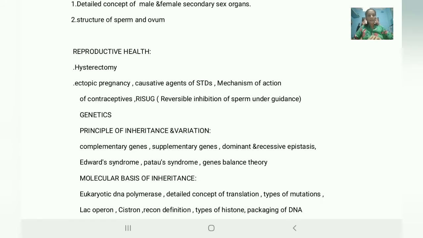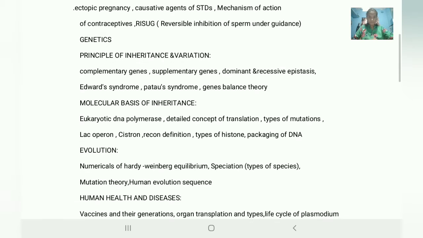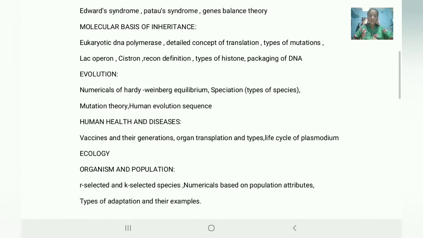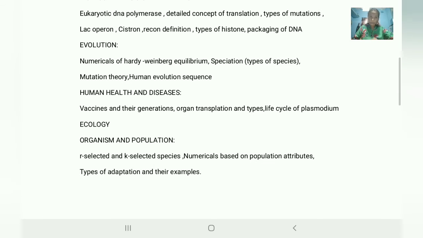Next, molecular basis of inheritance: eukaryotic DNA polymerase, detailed concept of translation, types of mutations, lac operon, cistron, recon definition, types of histone, packaging of DNA. Next, evolution: numericals of Hardy-Weinberg equilibrium, speciation, types of speciation we learned. Mutation theory, human evolution sequence.